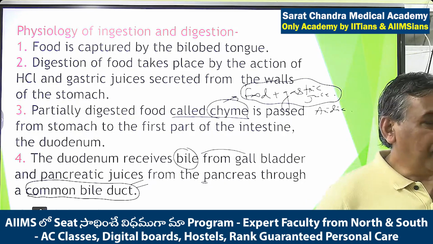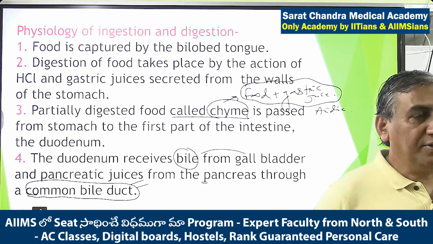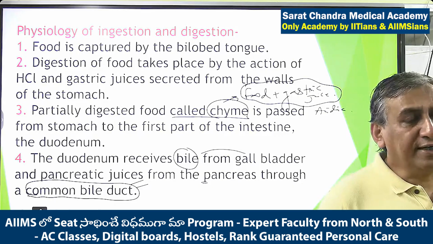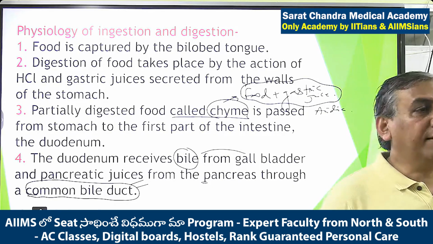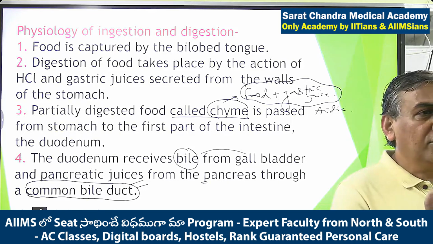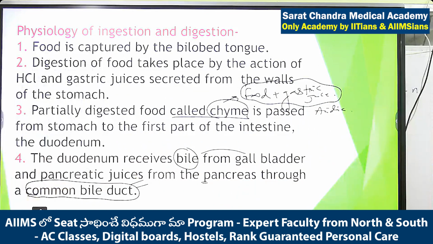So bile from gallbladder, pancreatic juice from pancreas, it is coming into the duodenum through a duct. What is the name of that duct? The name of that duct is the common bile duct. Say me, what is the name of the duct? Common bile duct. What is carried by common bile duct in frog? Pancreatic juice and bile from liver, from gallbladder, and from pancreas.